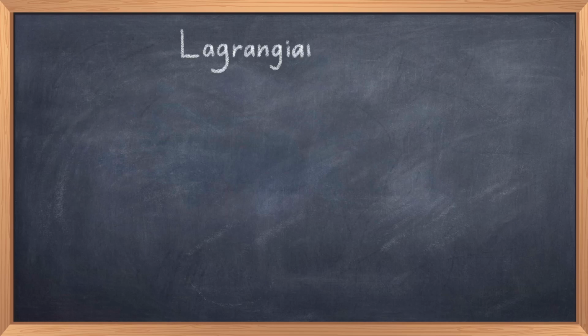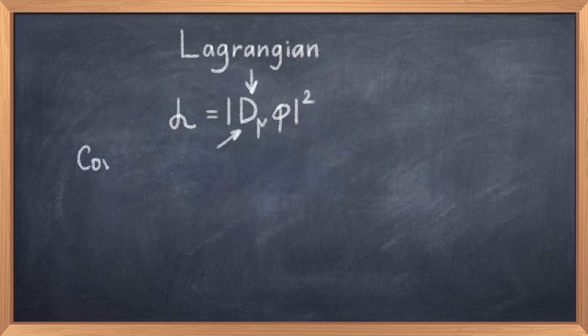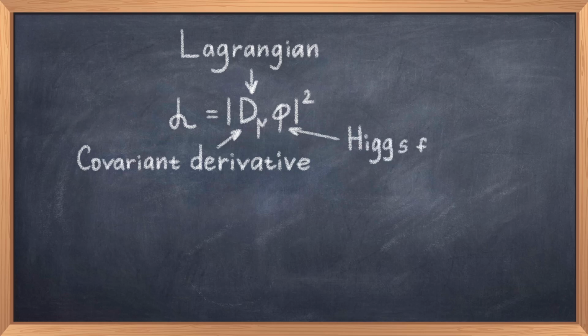The Lagrangian for the electroweak theory has many terms, but one term is instructive to show how the symmetry breaking works. This term is written before symmetry breaking as L is equal to (D_mu phi) squared, where phi is the Higgs field and the D_mu term is the covariant derivative of the SU2 cross U1 symmetry group.